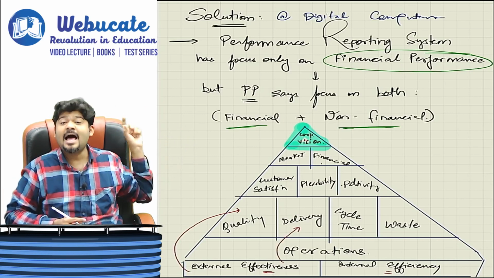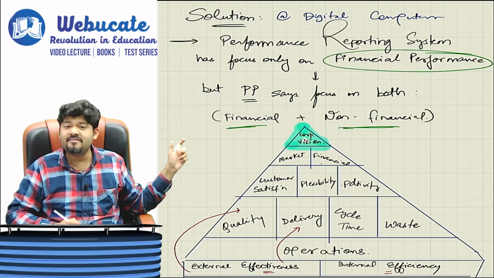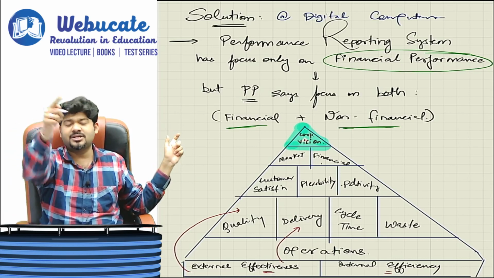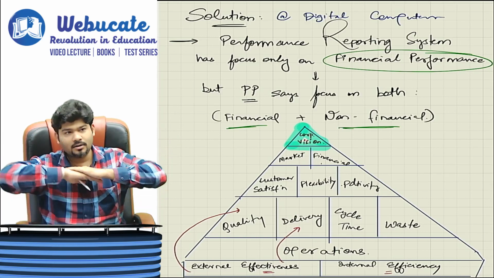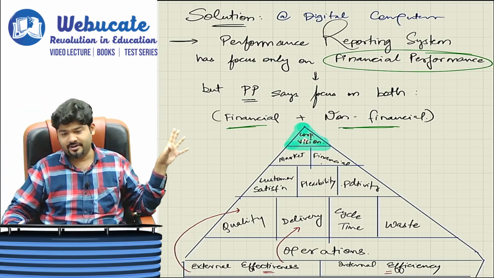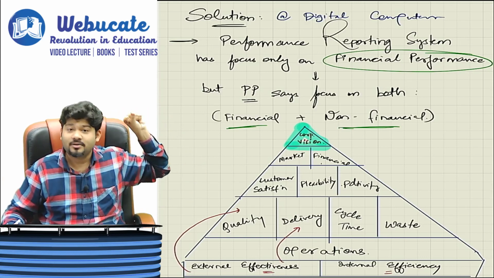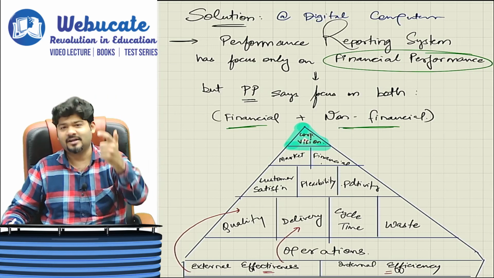This is where Amazon is world's biggest company, because their delivery mechanism is absolutely straightforward, without any hiccups whatsoever. So external effectiveness focuses on two things. Mainly external is what?